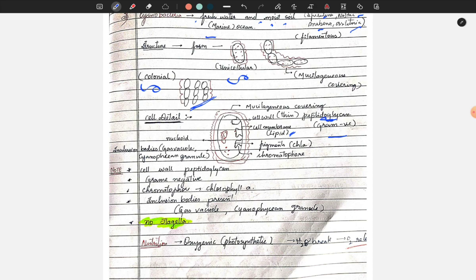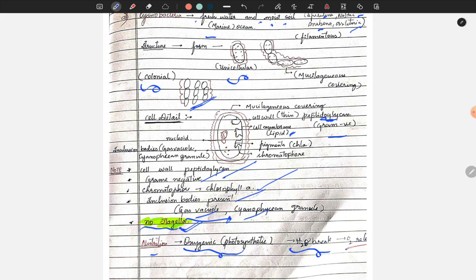Now, note, the cell wall is made up of peptidoglycan, as I told you, and the cell membrane is made up of lipid, and it is gram-negative bacteria. Chromatophores are present with chlorophyll a, and inclusion bodies are present like gas vacuole and cyanophycean granule, and no flagella is present. Remember, no flagella is present, so it cannot move. Locomotion is absent. No flagella, no movement. Done. And the nutrition is mainly oxygenic photosynthesis, as it breaks H2O and releases oxygen.